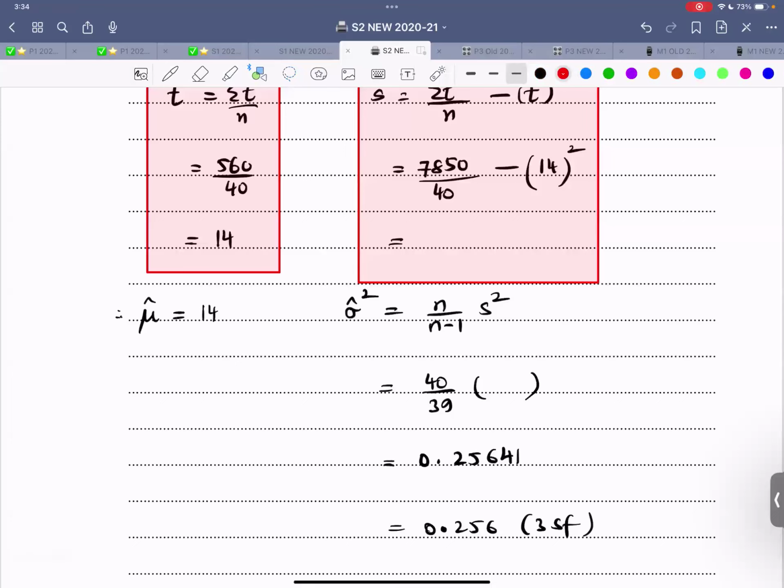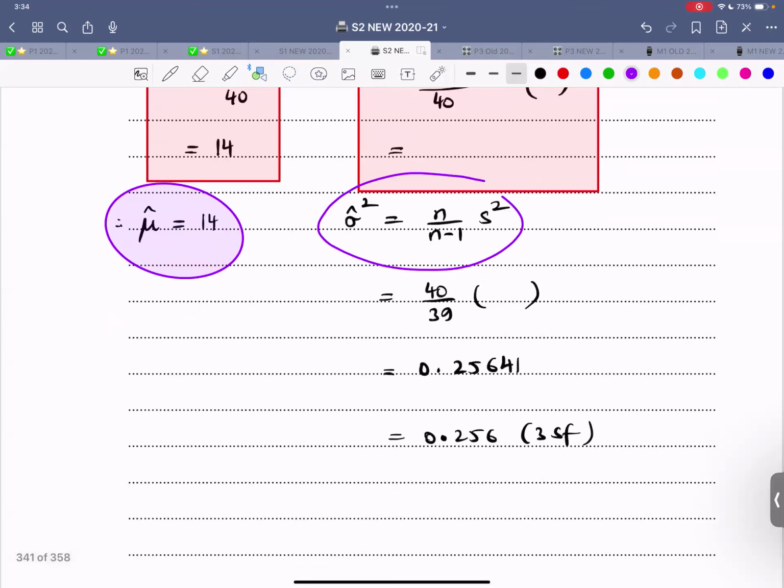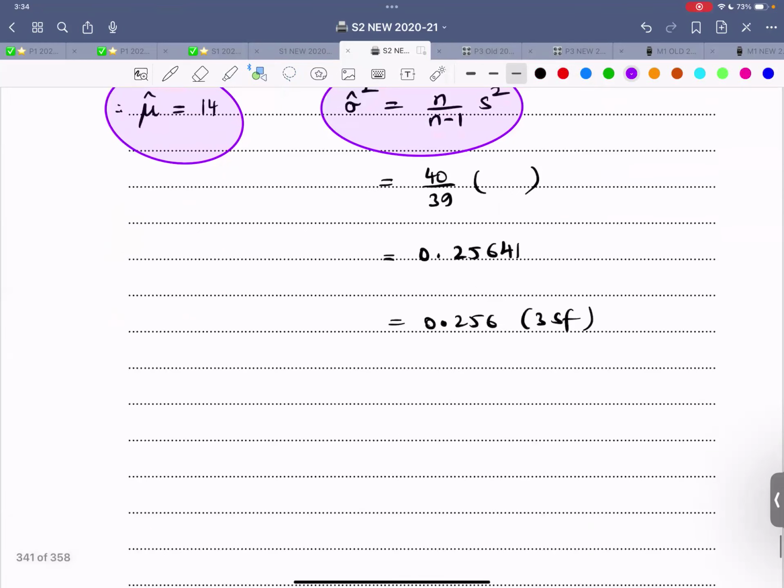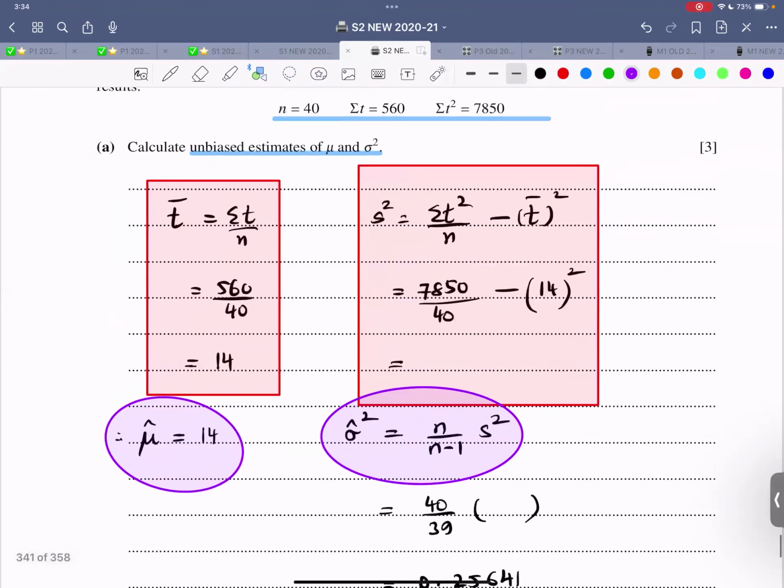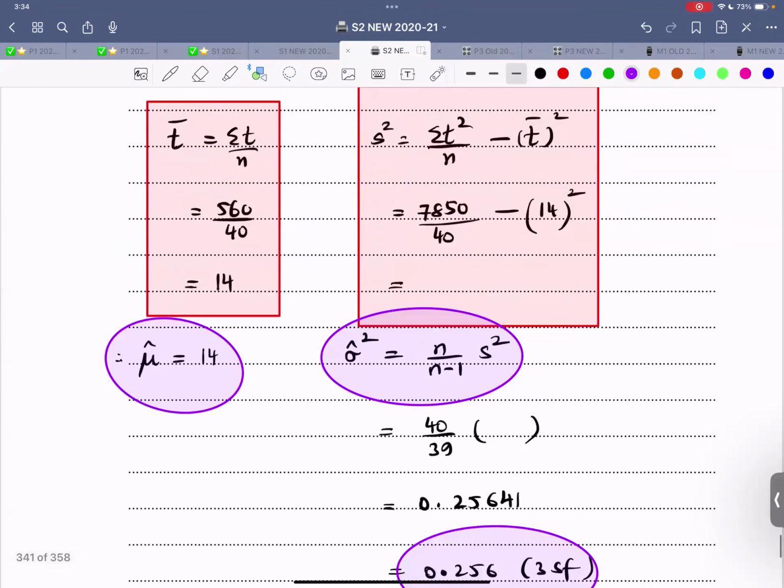Then we calculate this thing: the unbiased estimate of the population mean is the same thing as the sample mean. The unbiased estimate of the population variance is n over n minus 1 times the sample variance, and this is the rounded off value. That's how this particular thing is done.